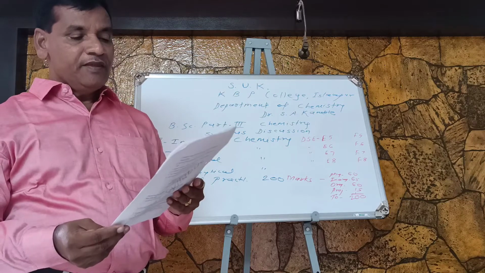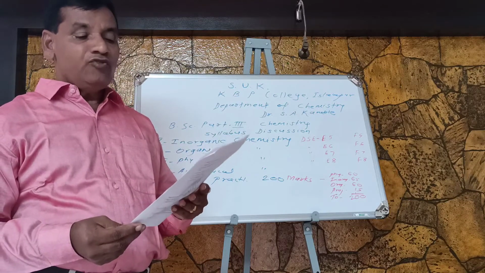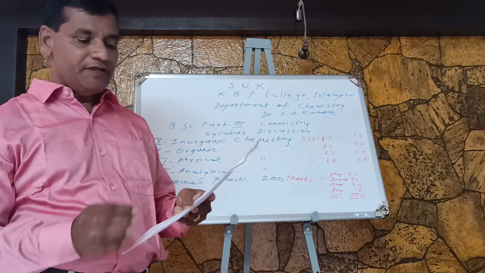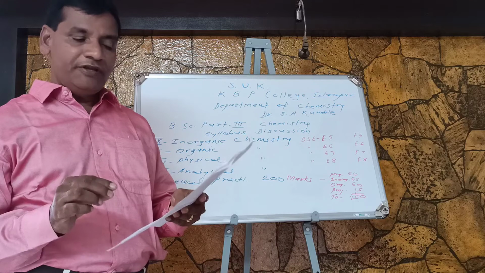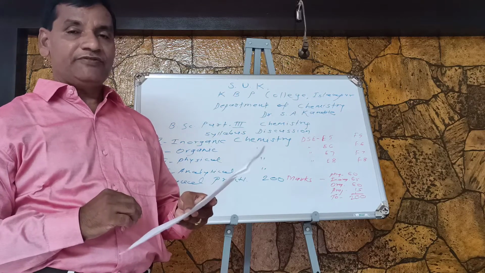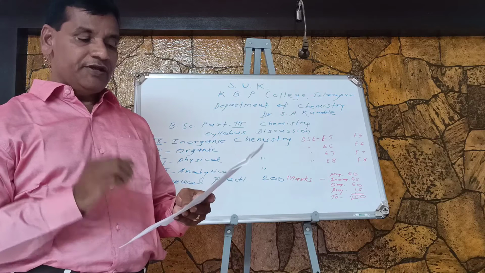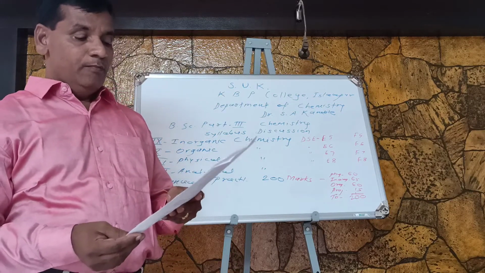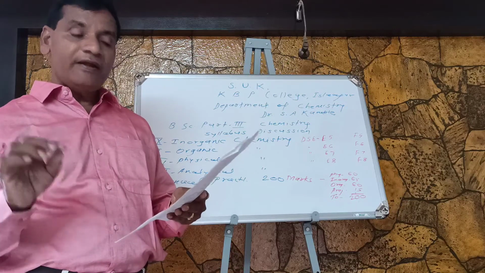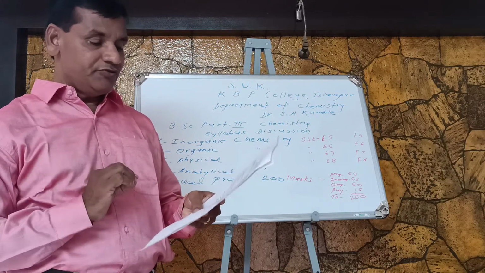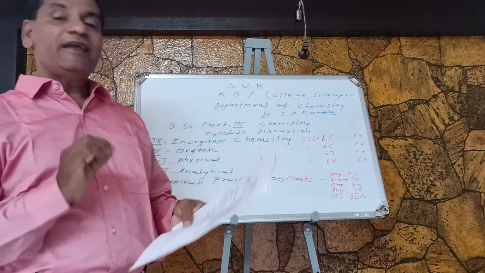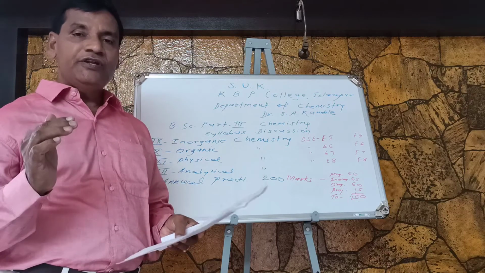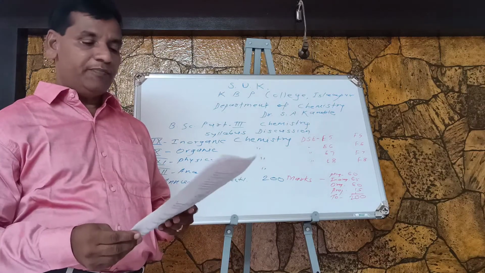First unit is acids, bases and non-aqueous solvents. Second unit, the title of this unit is metal ligand bonding in transition metal complexes. Third unit is metals, semiconductors and superconductor study. Fourth unit is organometallic compounds, and the last unit is catalysis. So in this way there are 5 units for the inorganic chemistry paper.